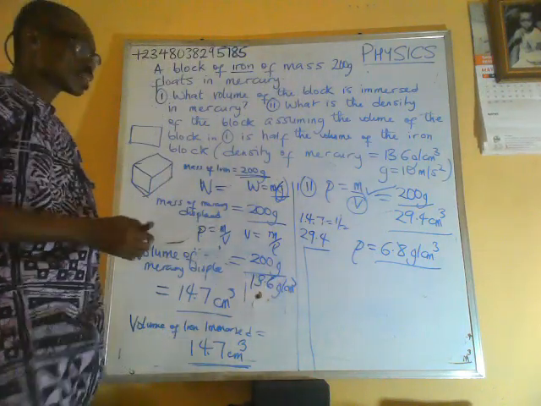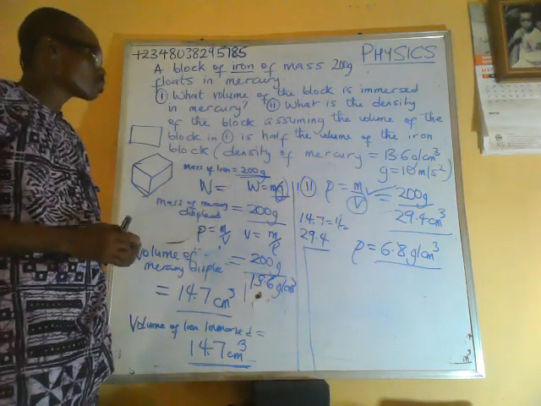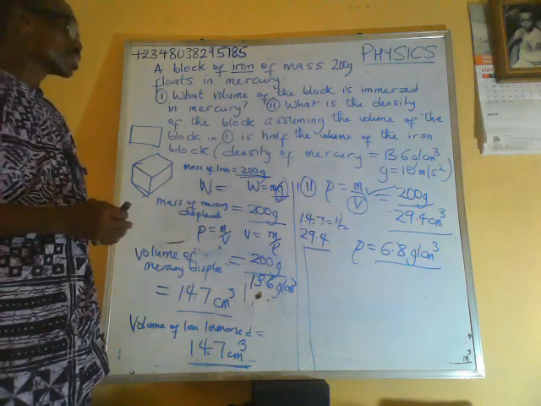Approximately 6.8 grams per cubic centimeter. So that is the density of the iron block.